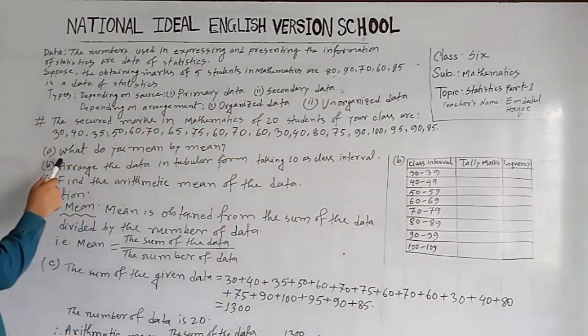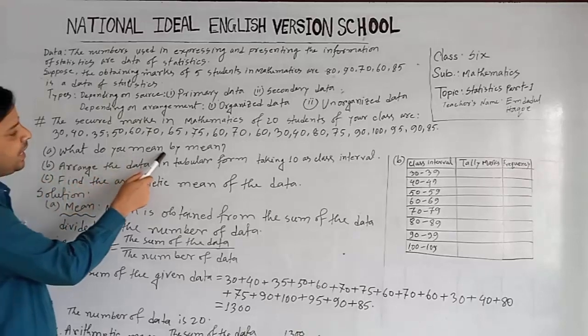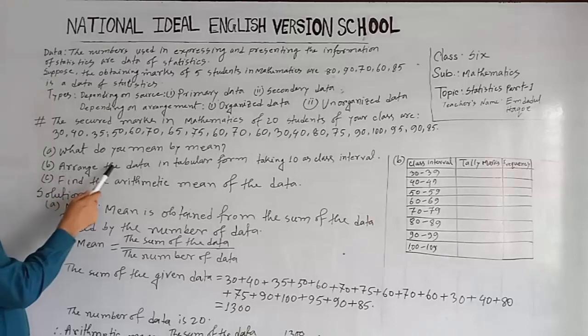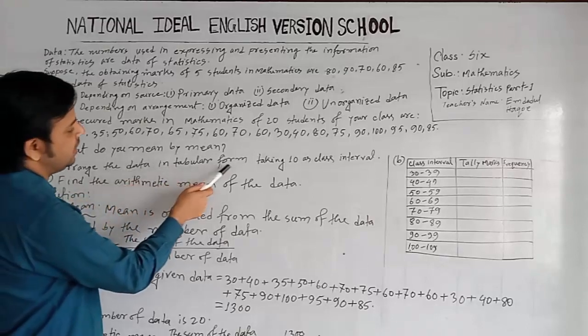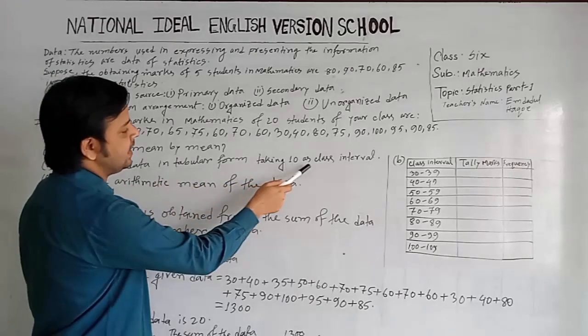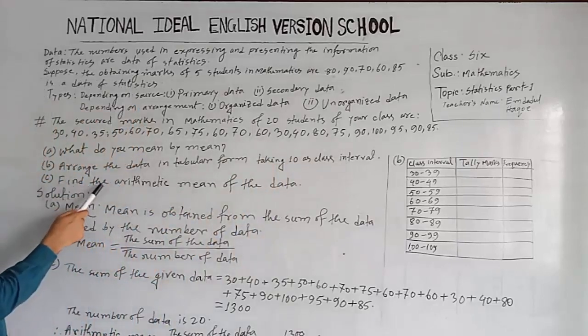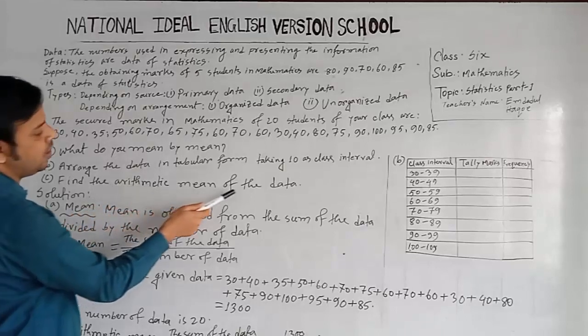Our first question is, what do you mean by mean? Second question is, arrange the data in tabular form, taking 10 as class interval. Third question is, find the arithmetic mean of the data.